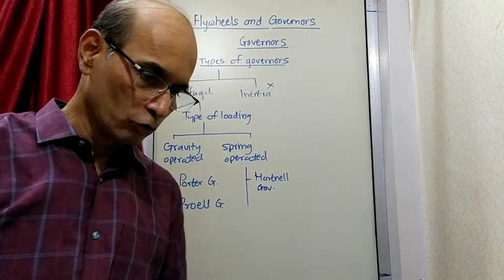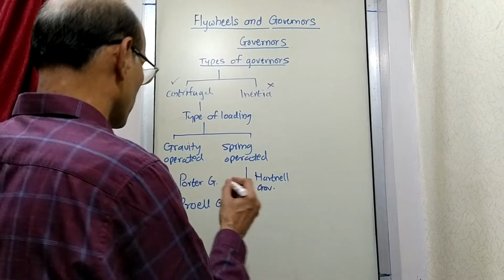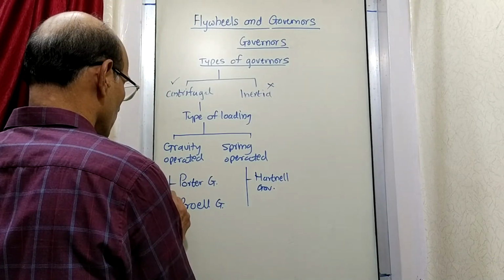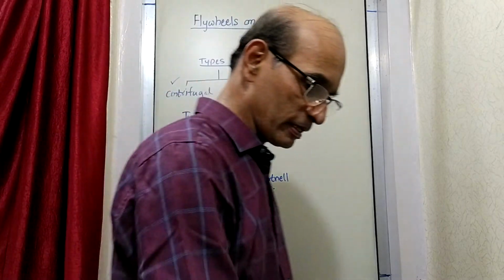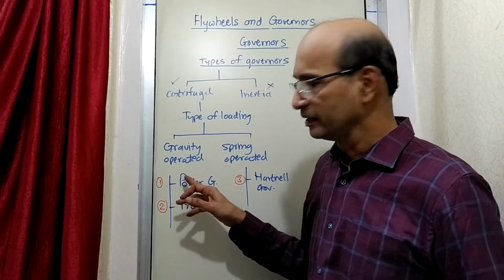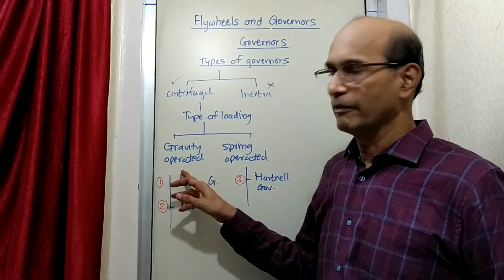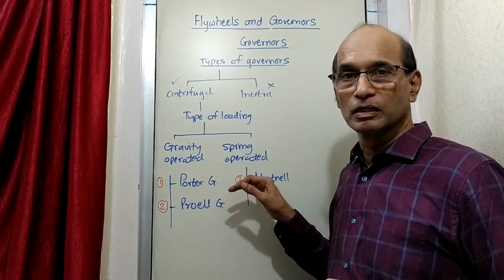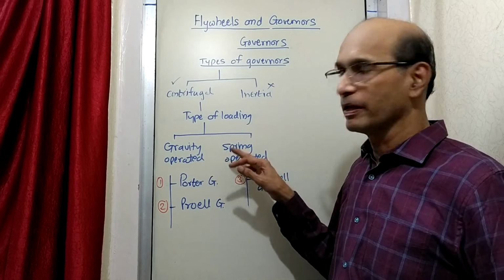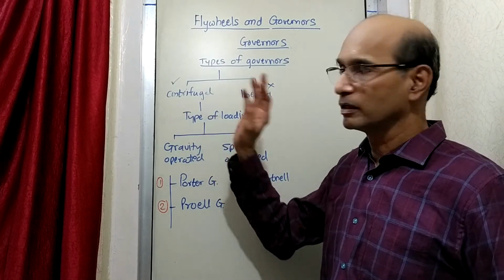So now we are going to learn a total of 3 different types of governors. Out of that, these 2 types fall under gravity operated type of centrifugal governors, and Hartnell governor is the one which falls under spring operated type of centrifugal governor.